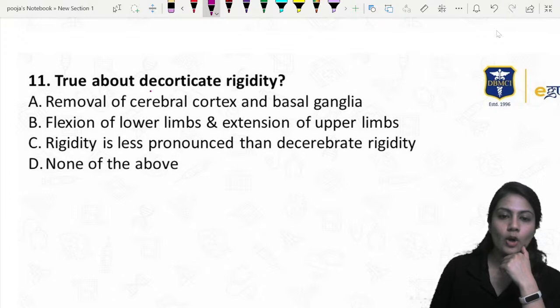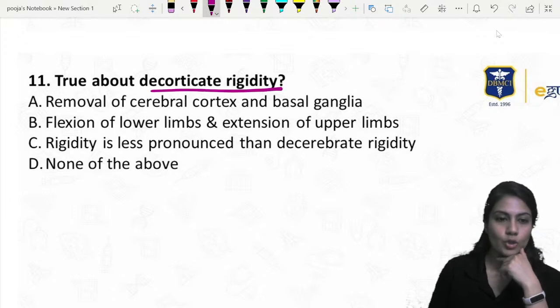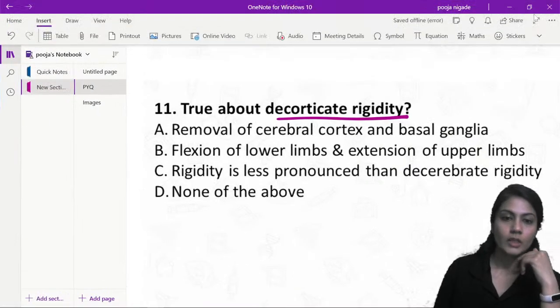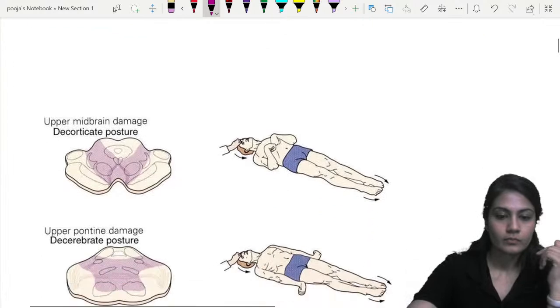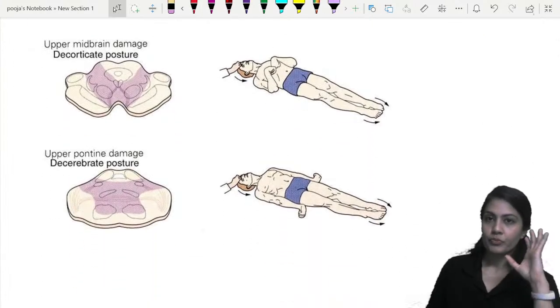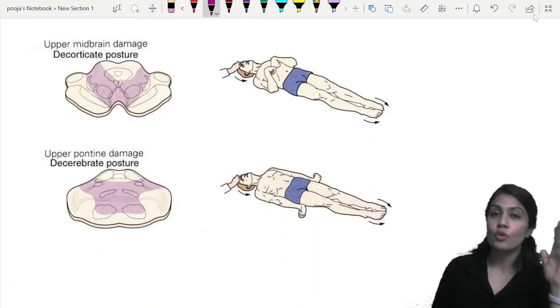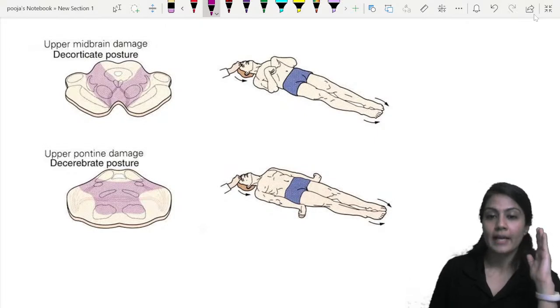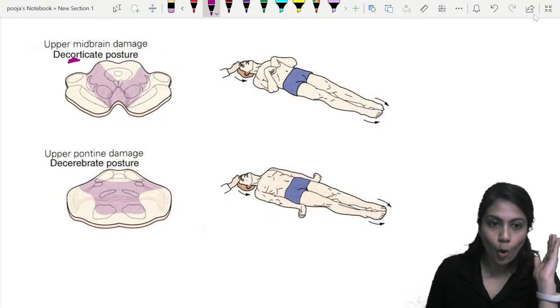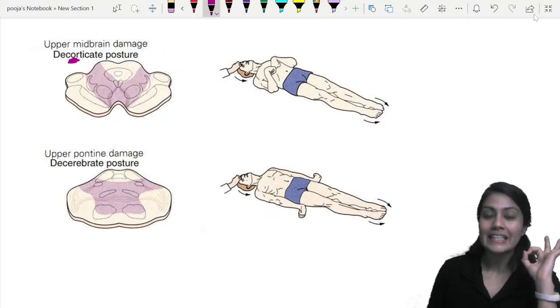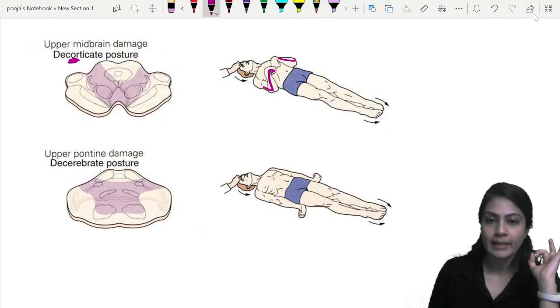True about decorticate rigidity. Now, you guys will tell me the answer of this. It says decorticate, not decerebrate. First thing, where the lesion occurs, this question has already come, so that's why I put this diagram over here. Look carefully. When we say decorticate, in that there is flexion of the upper limb and hyperextension of the lower limb.